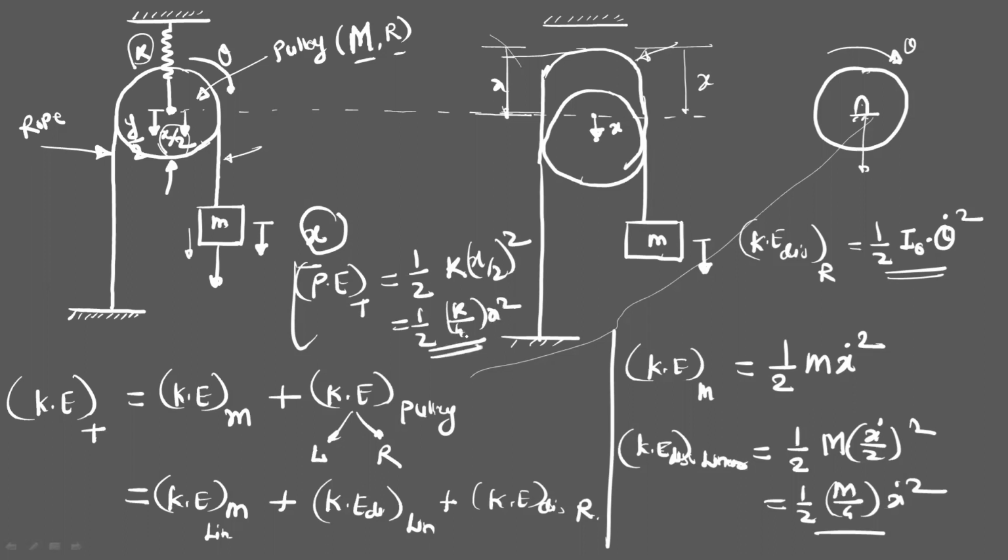Now add the total potential energy and total kinetic energy. Convert the X parameter into the theta parameter, or theta into X. So we have to find the relation between X and theta. You try to find this relation, whether it is r theta, r by 2 theta, or 2r into theta, and then convert the X parameter into theta or theta into X, then find the equation of motion, and after that find the natural frequency. So try to complete the remaining part. Just note this down.